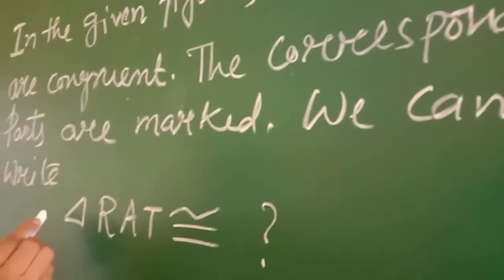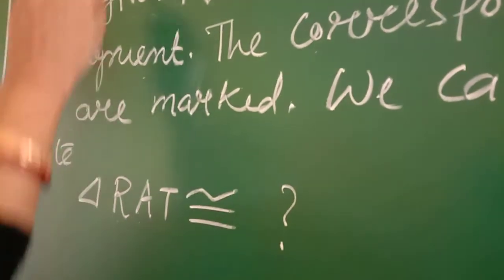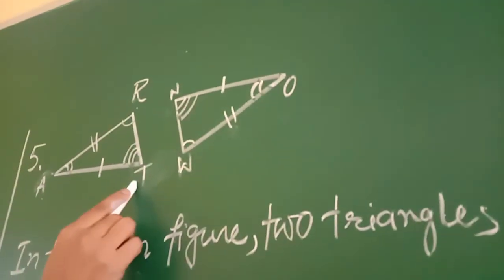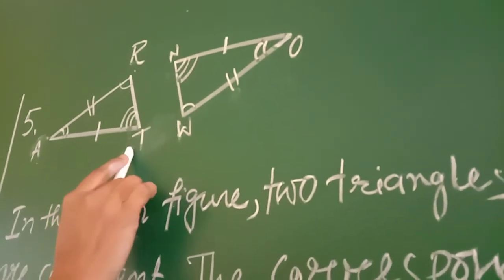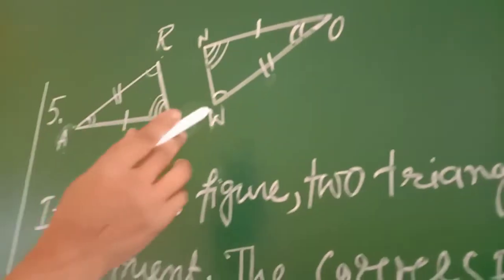We can write RAT. Remember the congruence criteria when we are making this correspondence.